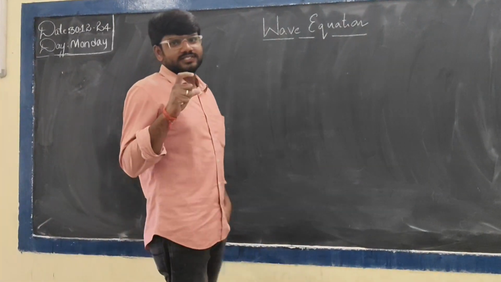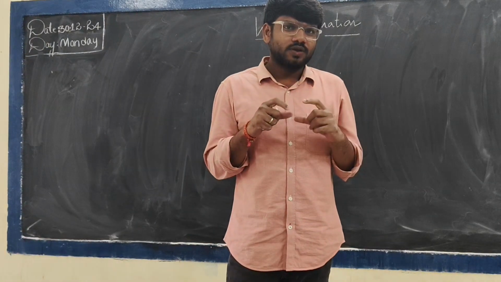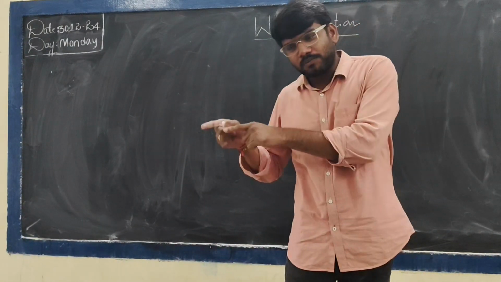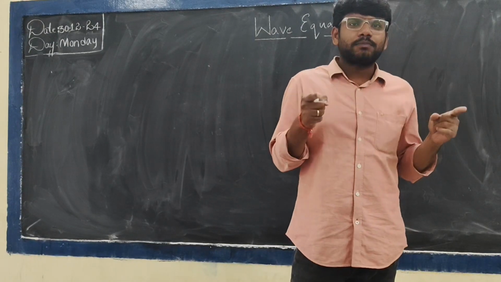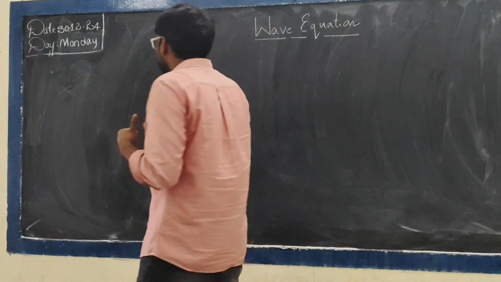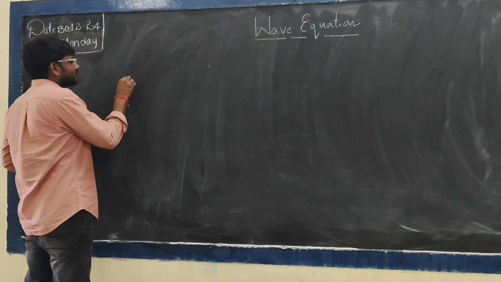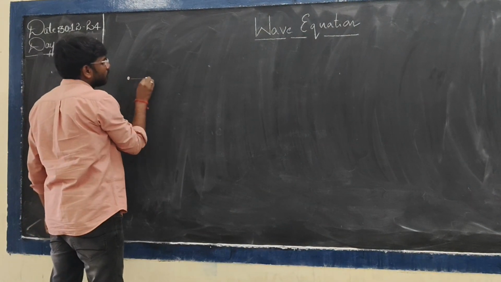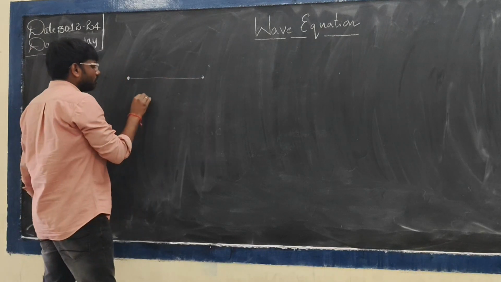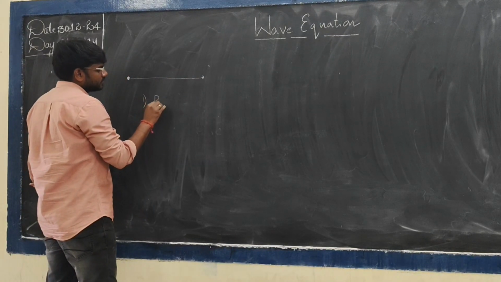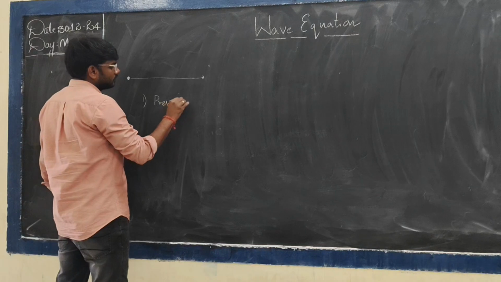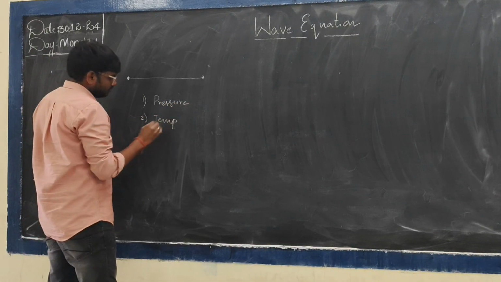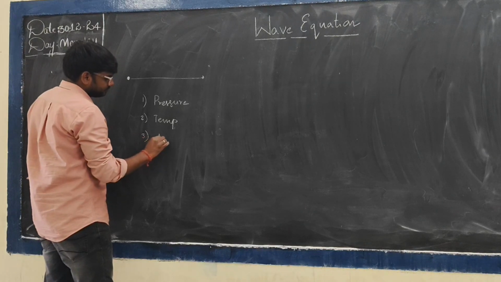In the last class, we had discussed that waves are oscillations or some type of disturbances that carry energy from one point to another point depending upon the following parameters. That is, a disturbance caused from the source will transfer energy from this point to this point depending upon variations in pressure, or variations in temperature, or variations in density.